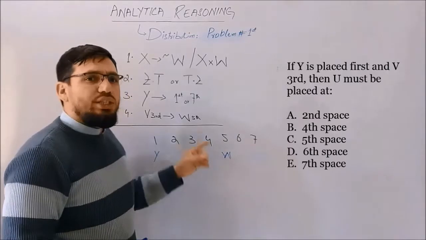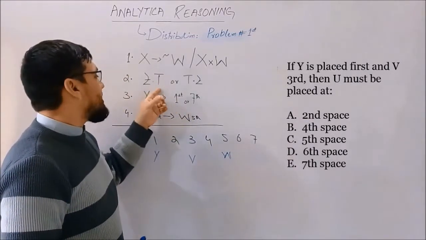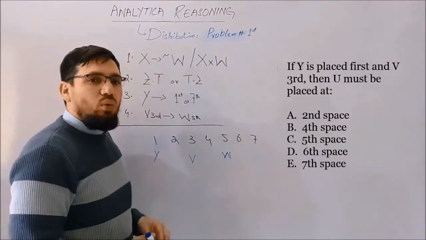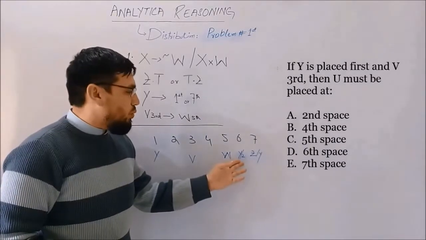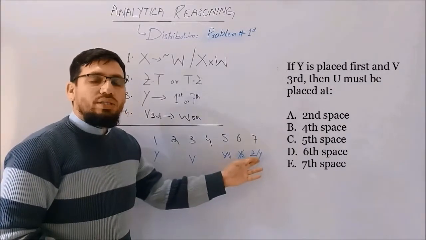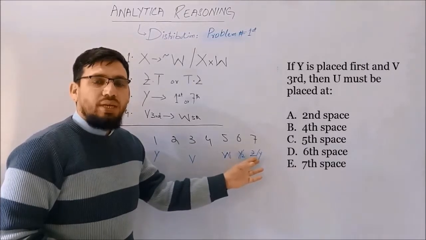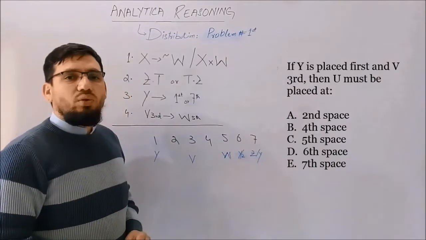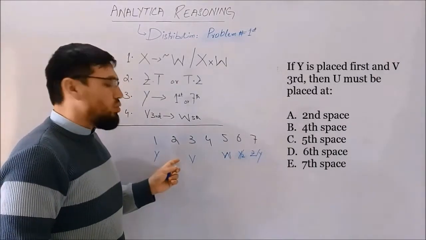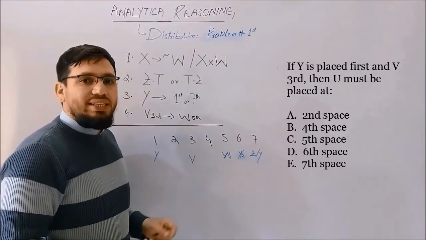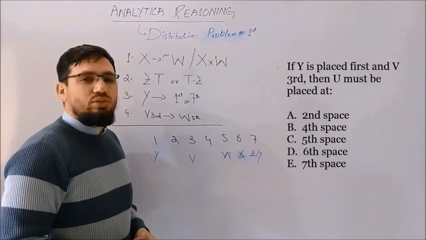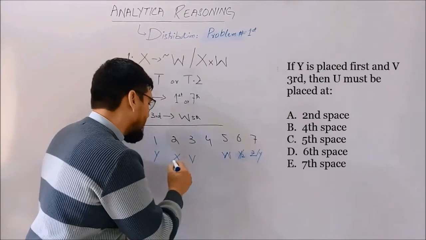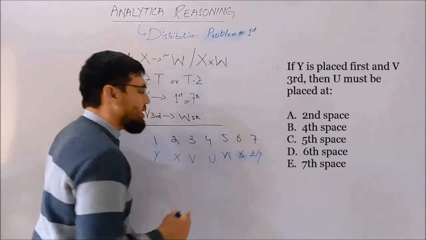So right now, if you watch the restrictions, we have that Z must be adjacent to T. For the positioning of T and Z, we have only one possible place. It could be T on 6th position and Z on 7th, or vice versa. But 6th and 7th positions must be occupied by these two sofas. After that, we have only two vacant positions, which are 2 and 4. But the restriction about X is that it must not appear adjacent to W. So X could not be on position 4. It means X must appear over here, and the position for U we have is only the remaining one.